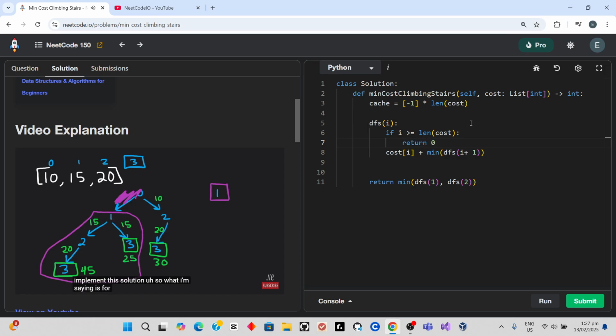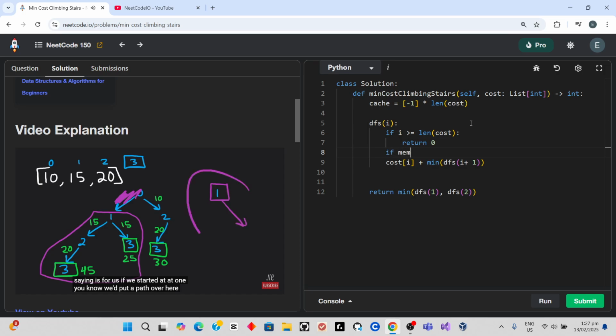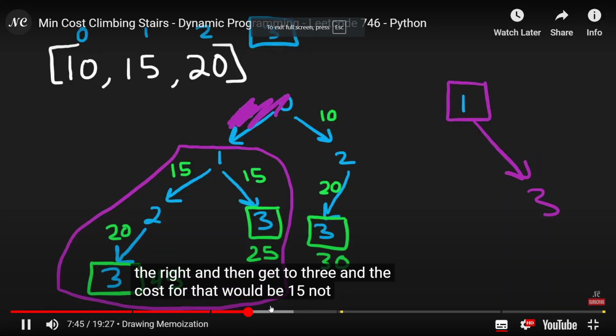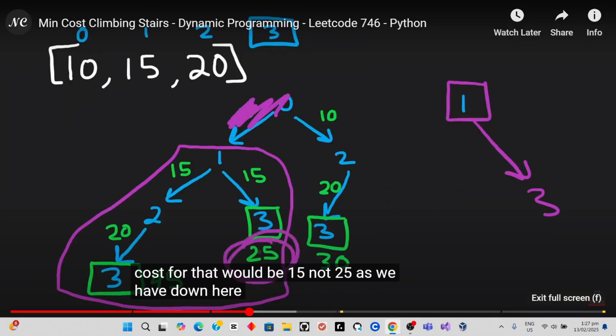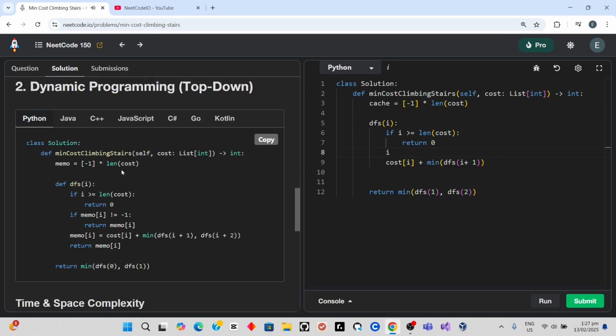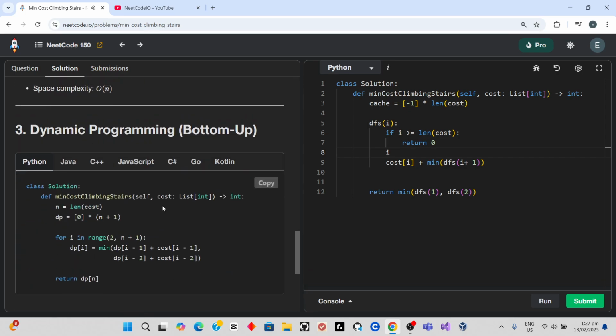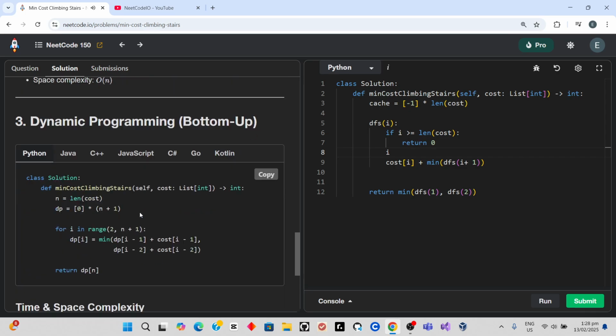So what I'm saying is, if we started at 1, we'd put a path over here on the right and then get to 3, and the cost for that would be 15, not 25 as we have down here. And the other path where we go left, we jump to position 2 and then jump to position 3, that would cost us 15 plus 20, which means the total would be 35 rather than 45. So not 45 over here, it would actually be 35. The main point of what I'm trying to show you is there's repeated work here.